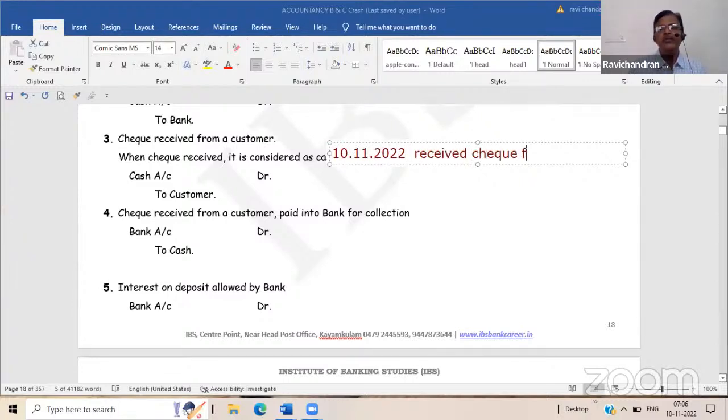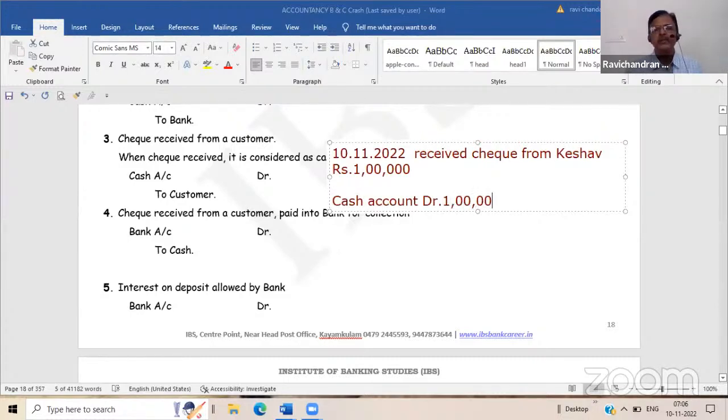Received check from Keshav. Now you tell me the entry as on 10th, journal entry. You have to put it immediately. What is the entry for this? Received a check from Keshav. Cash account debit, 1 lakh. Keshav account credit, Keshav 1 lakh.